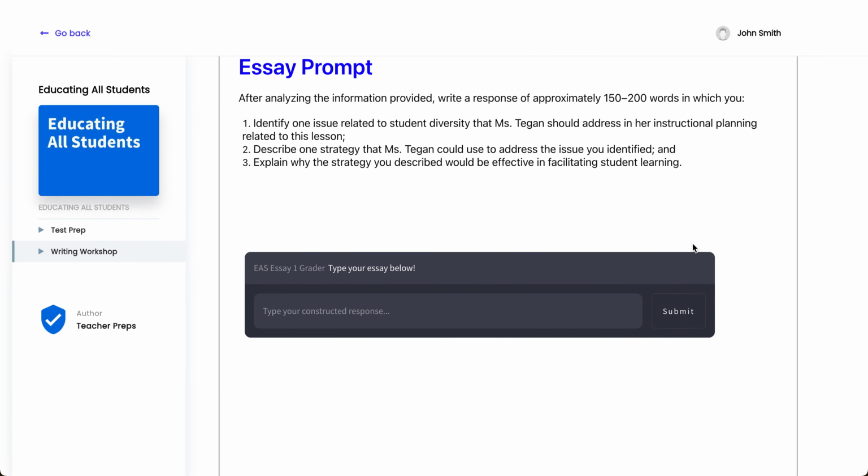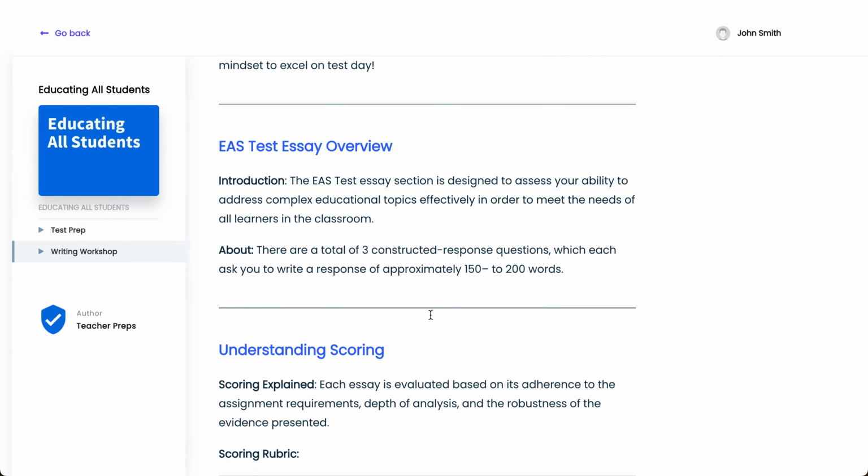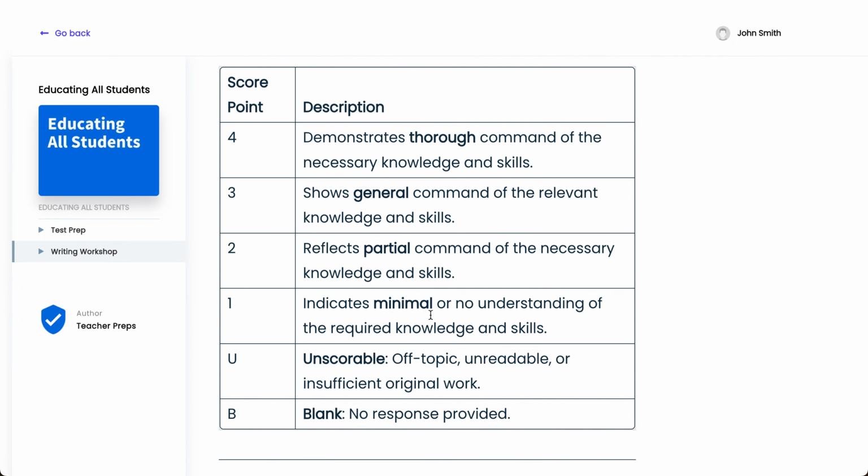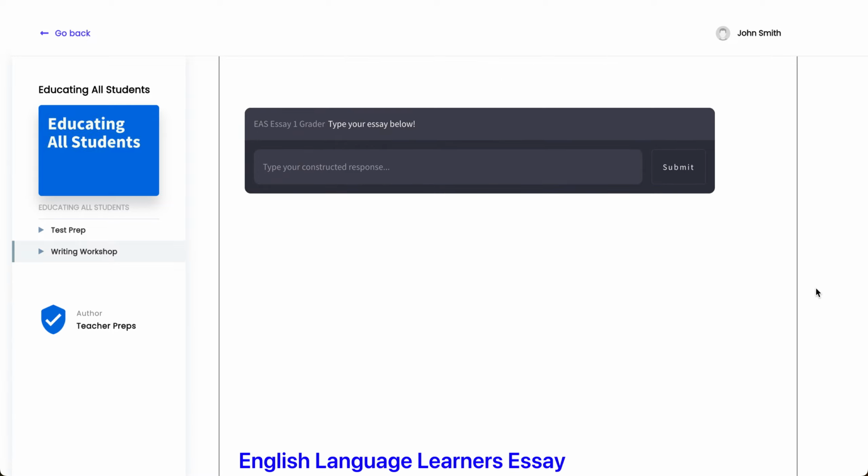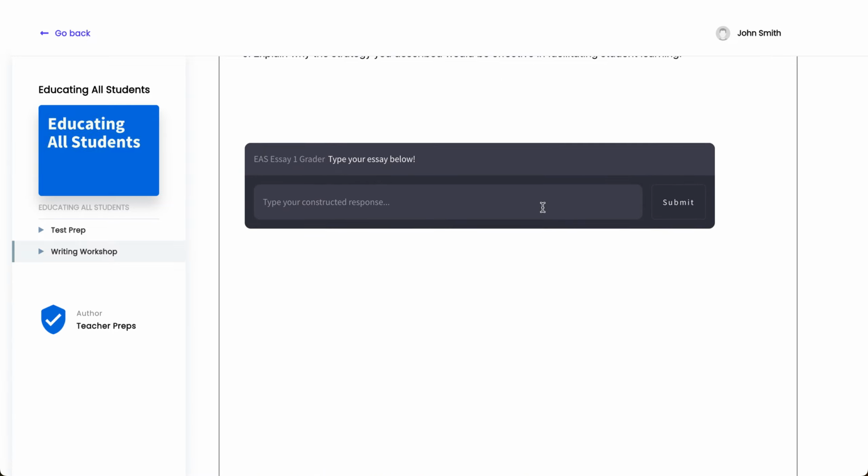So the great thing about teacherpreps.com test prep is that we have an AI essay grader where we trained a model specifically on the same standard and rubric that you'll be scored on test day. So it's a great tool to evaluate your readiness on the writing portion.